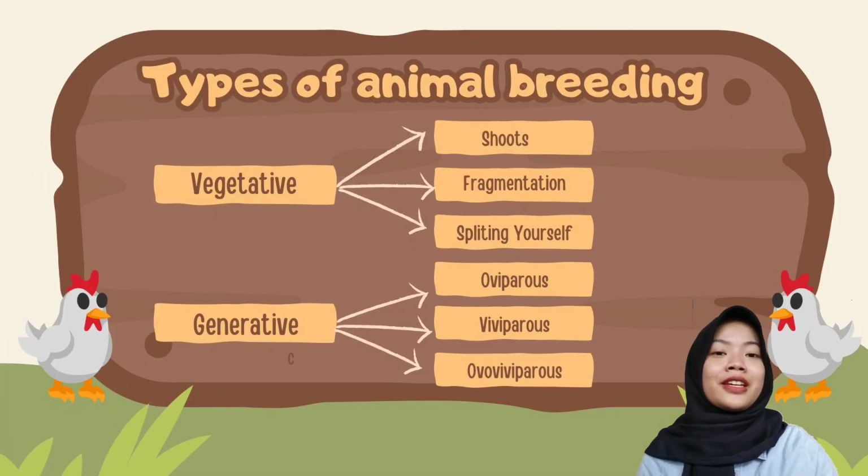The first is vegetative reproduction, which consists of several types: the first is budding, the second is fragmentation, the third is division. There are several types of generative reproduction: the first is oviparous, the second is viviparous, the third is ovoviviparous.